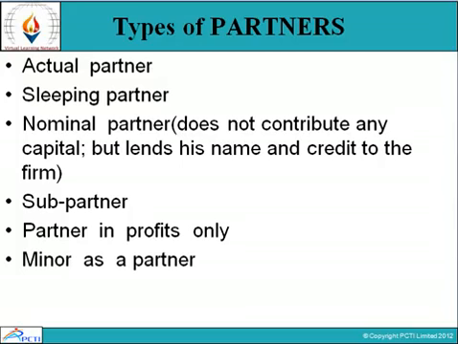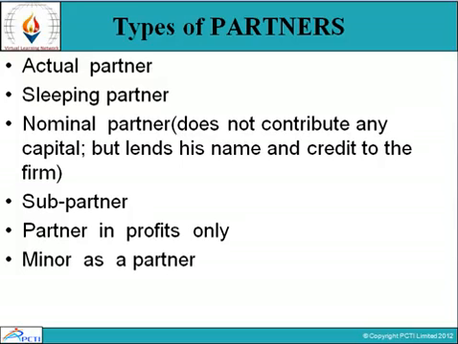Third one is nominal partner. A partner who neither contributes to the capital of the firm, nor takes a share in the profit, nor takes part in the management of the firm is called a nominal partner. Such a partner merely lends his name to the firm and does not have any real interest in the affairs of the firm.